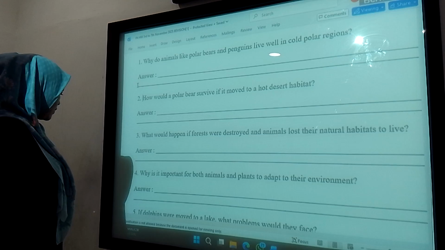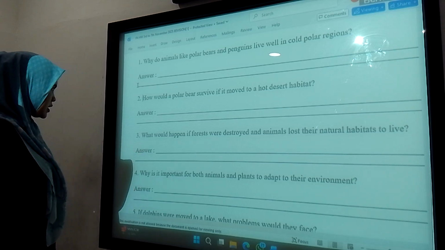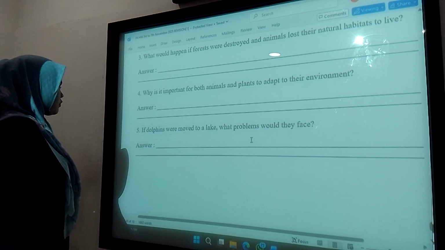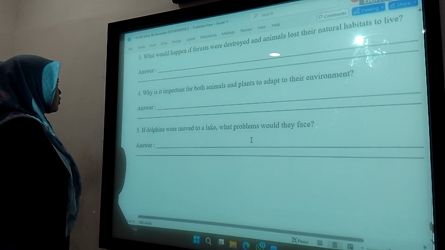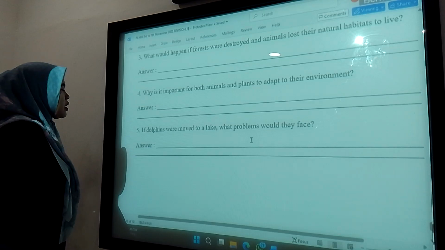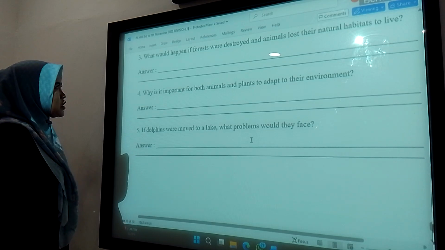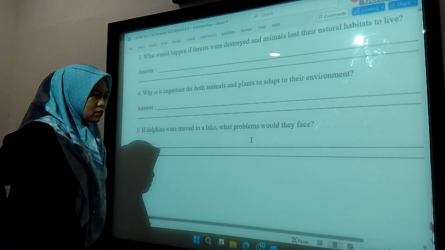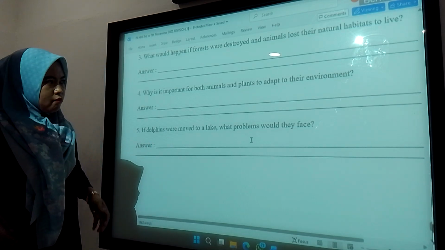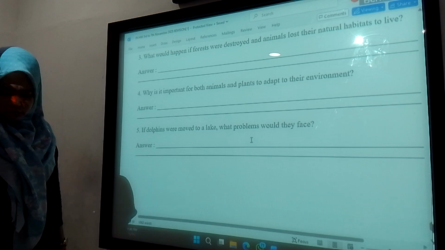Number five, if the dolphin were moved to a lake, what problems would they face? The dolphin will struggle to find space and shelter, so they may not survive, and then it is difficult to find food. Okay, yeah. Okay, I think it's clear for this homework.